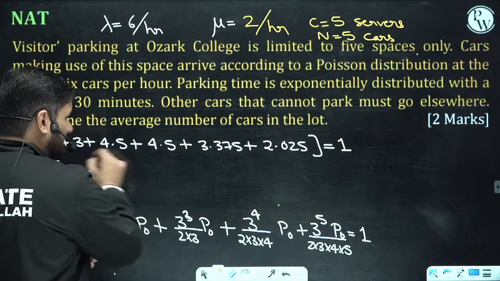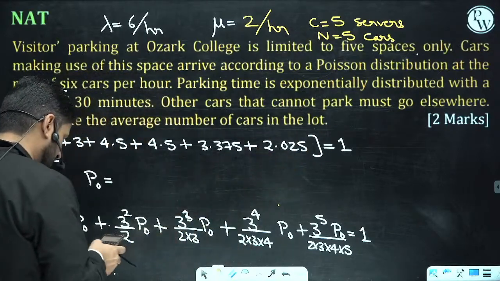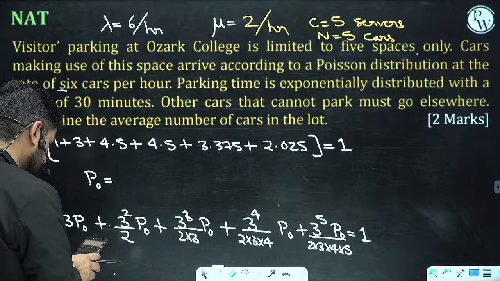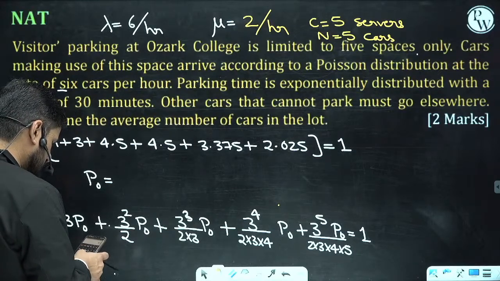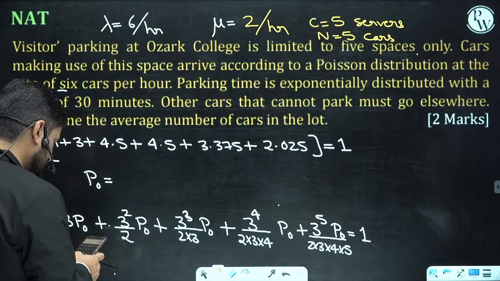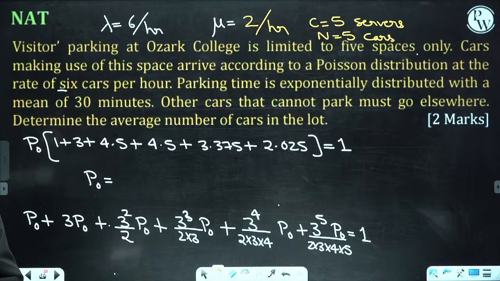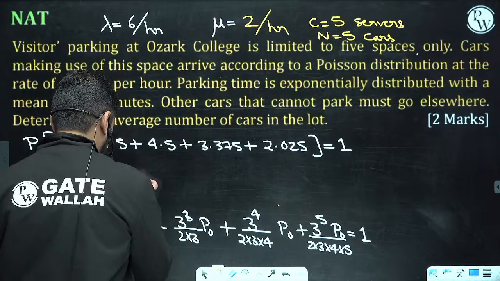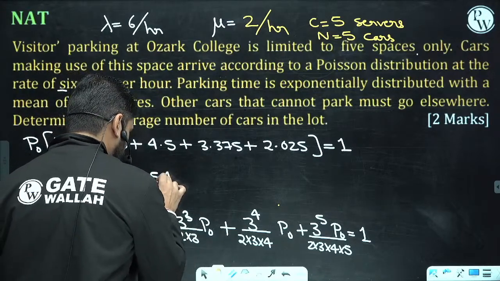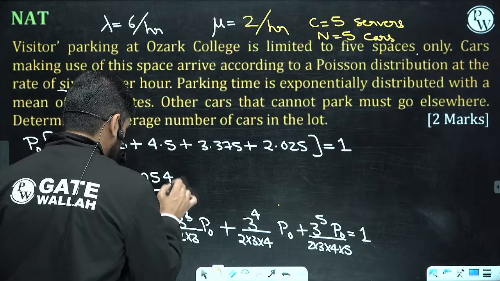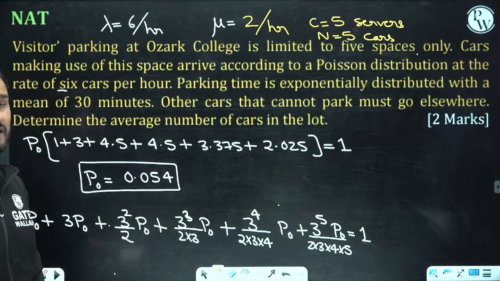So P0 is 1 divided by 18.4, which is 0.054. If there is a calculation mistake, you can please check that. Okay.